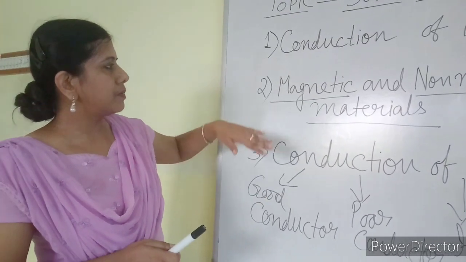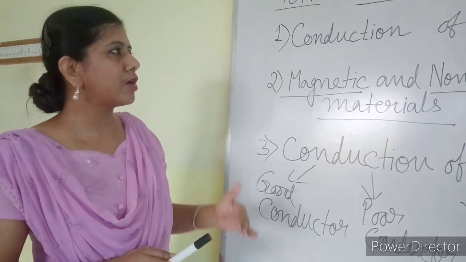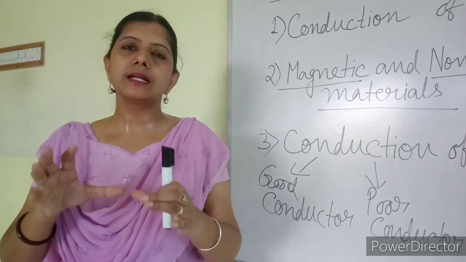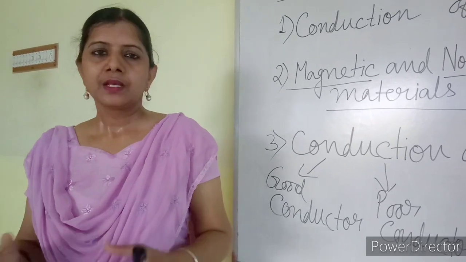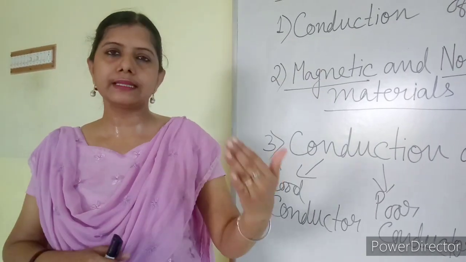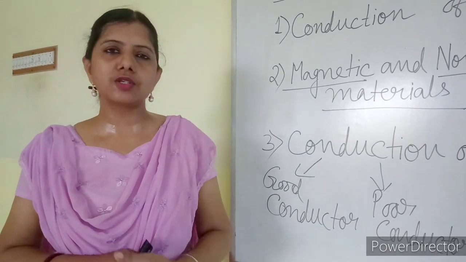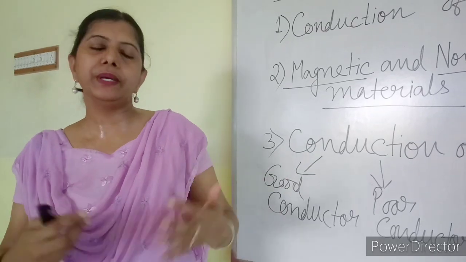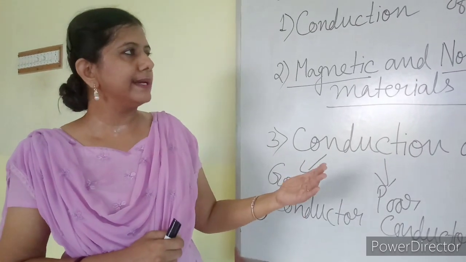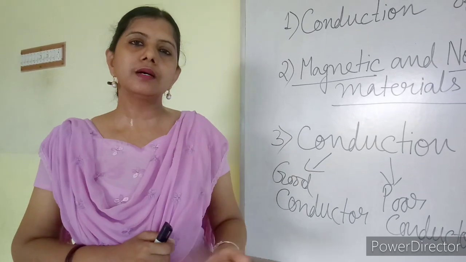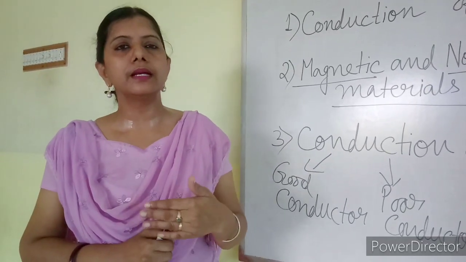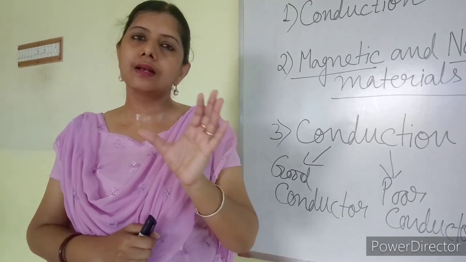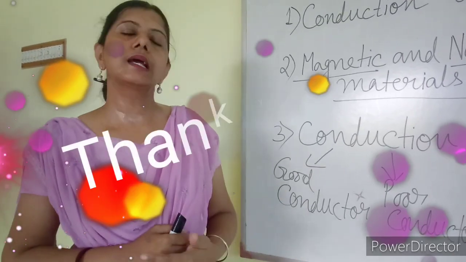So in these three topics I have discussed about some common physical properties of material. Using these property we can separate the materials into 2 or 3 groups. So sorting material into groups, for that I have to go through the properties of material. So these are some properties which we are going to use for grouping them. So go through the video, go through the book also, read the book properly, then the doubt will be cleared in a more proper way. Try to correlate what I have told and what you have read in the book, and then clear your doubt.